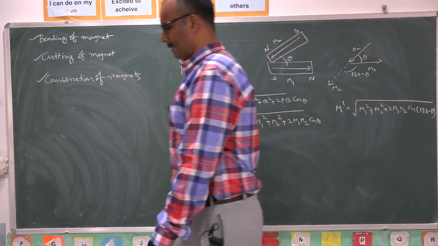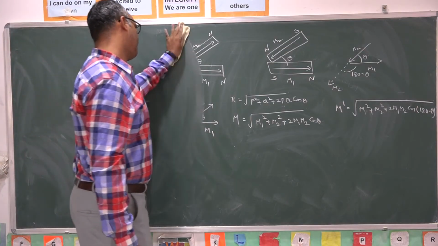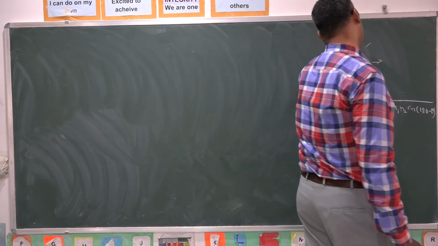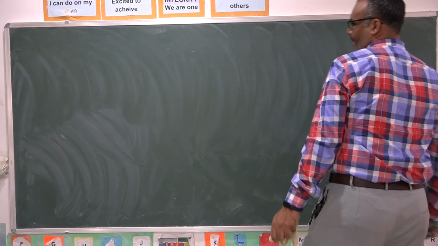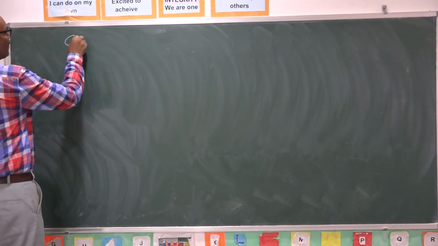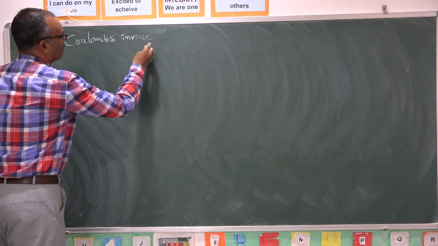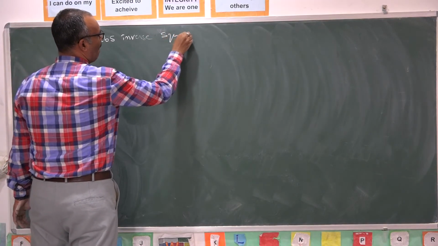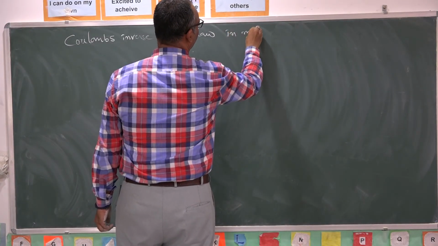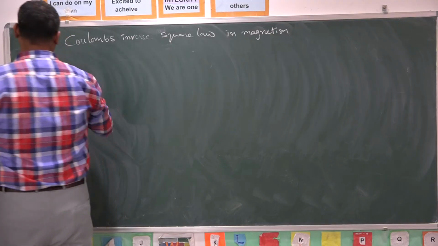Now let us see Coulomb's inverse square law in magnetism.